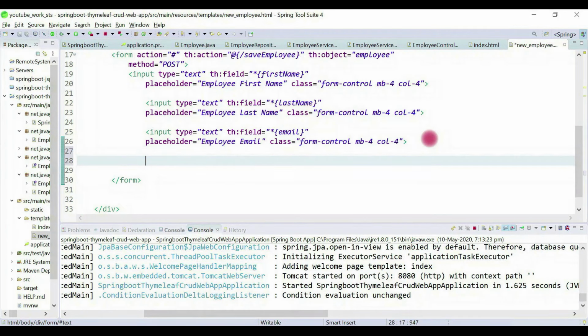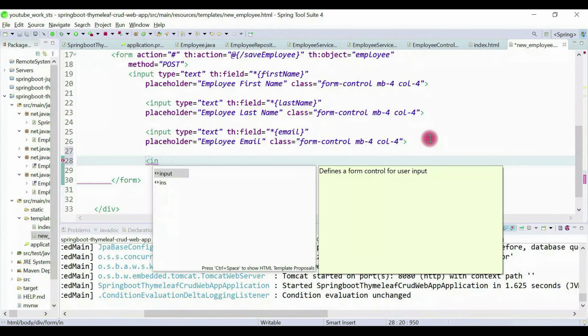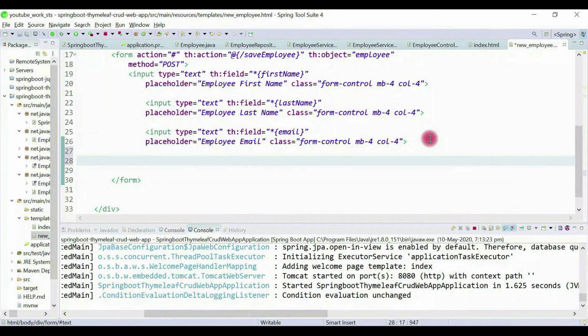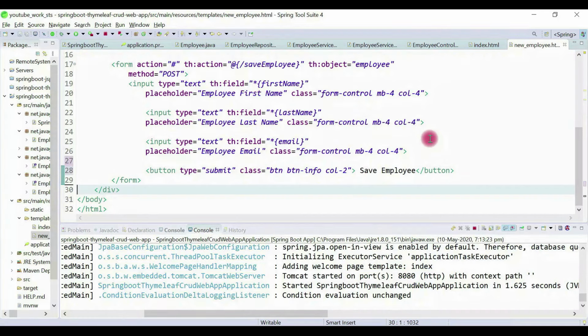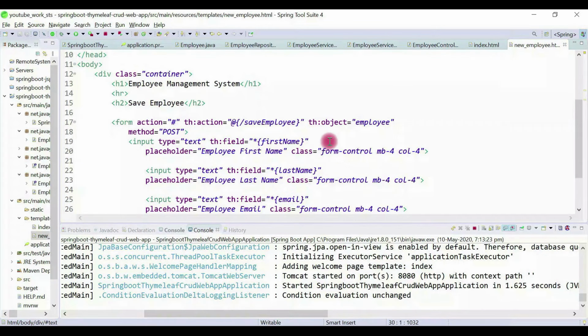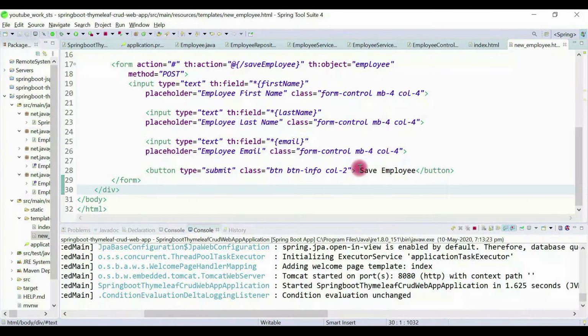Now let's add a submit button here. Type submit, and then add some Bootstrap CSS here, and then let's call it save employee.